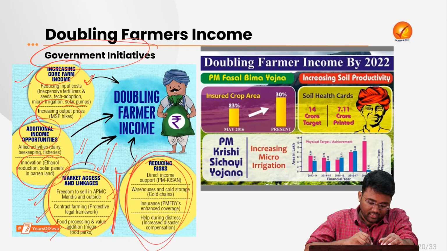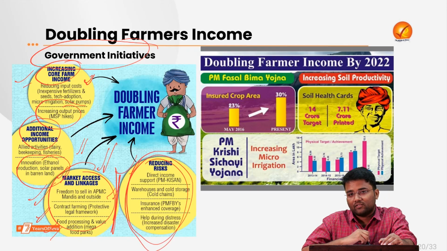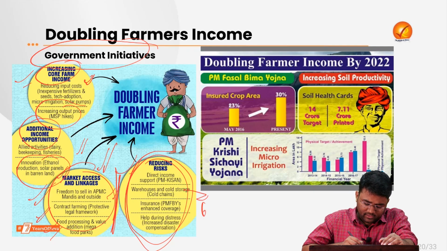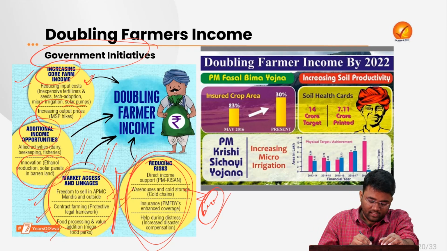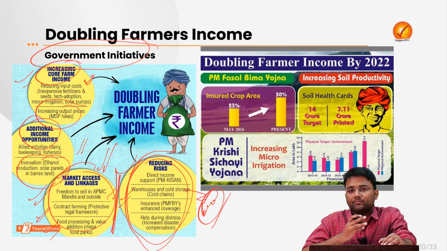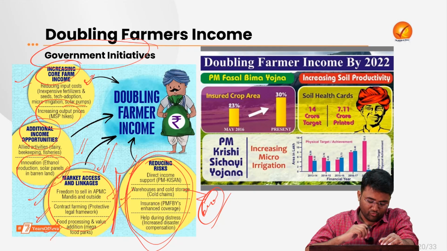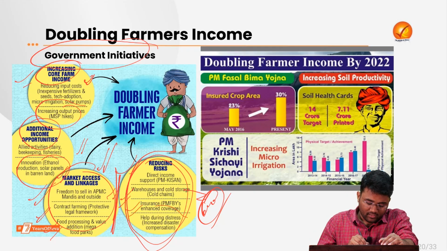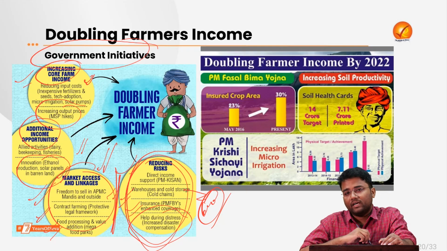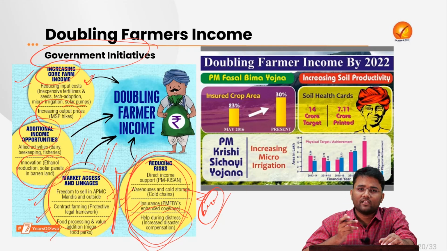Then the schemes that are helping in reducing risk. For example, income support measures like the PM Kisan scheme, which is providing 6,000 yearly to almost every farmer. Then the infrastructure development that is happening through warehouses and value chain improvement. Then various insurance schemes like Pradhan Mantri Fasal Bima Yojana. Then various help that our government is providing during times of distress like cyclones, droughts, etc., at regular intervals of time.